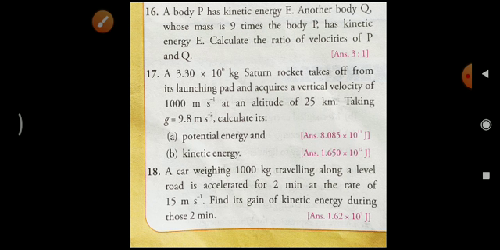Then gain in kinetic energy is half mv square minus half mu square. Simply we have to put all the values, because we have already calculated the value of v, and u is also there, that is 0. That half mv square minus half mu square, it will come 1.62 into 10 to the power 9 joule. Okay, you must try this one.